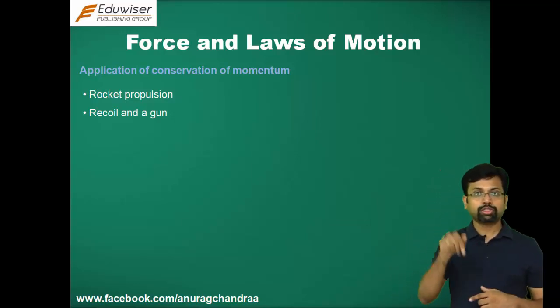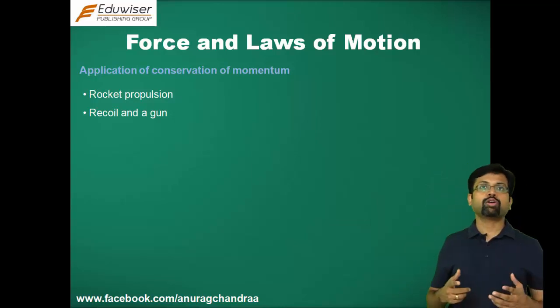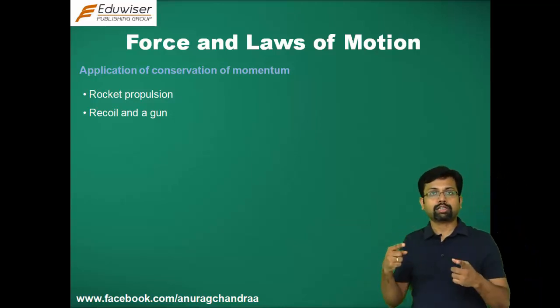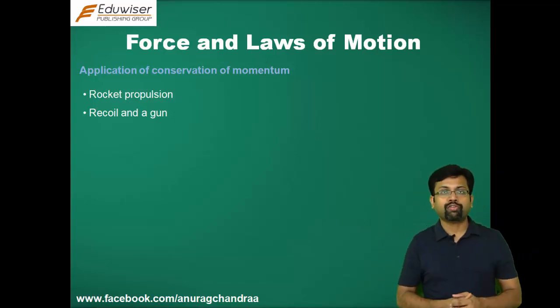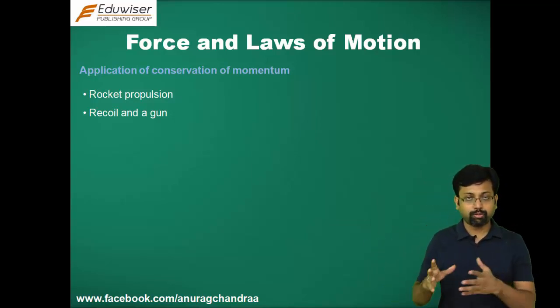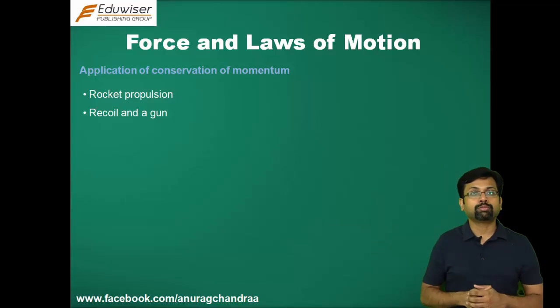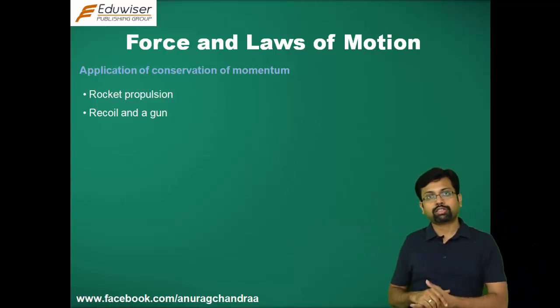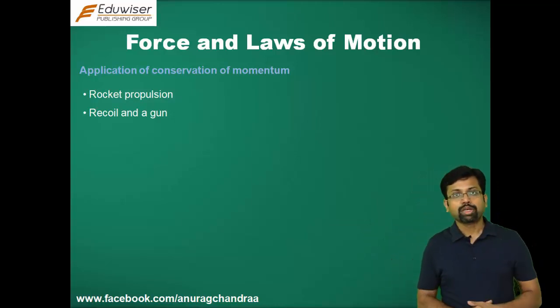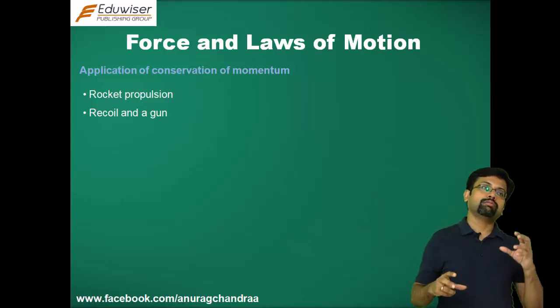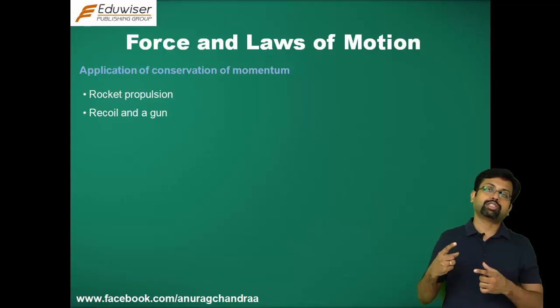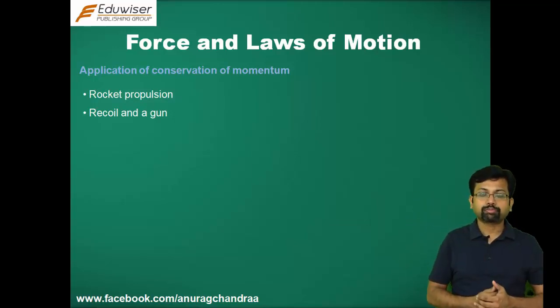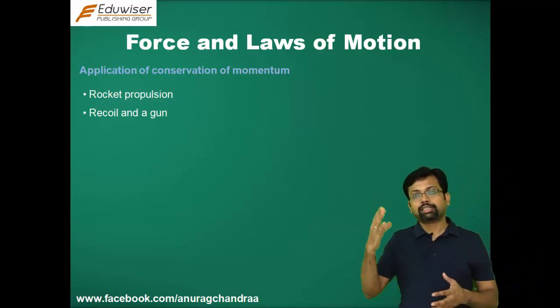If they both move in the same direction, then their effects will not cancel out. The velocities are not going to cancel each other, and in that case, you will get a non-zero value of final momentum. But the initial momentum is 0 because the rocket is at rest along with the exhaust gases. So to make the final momentum equal to 0, the motion of the rocket happens in the direction opposite to that of the exhaust gases, and hence this is how it moves.